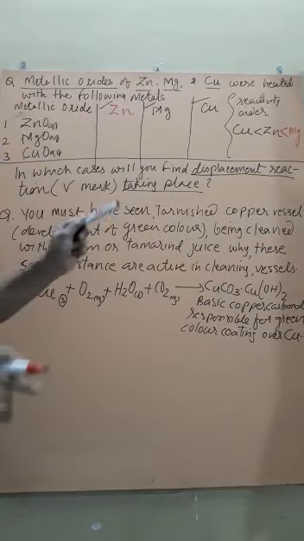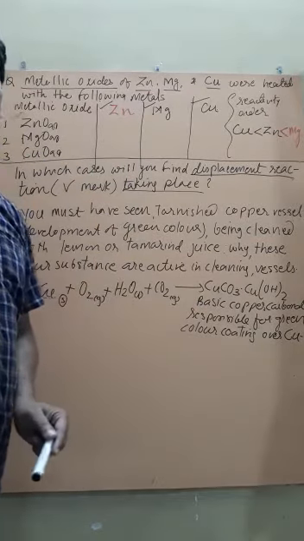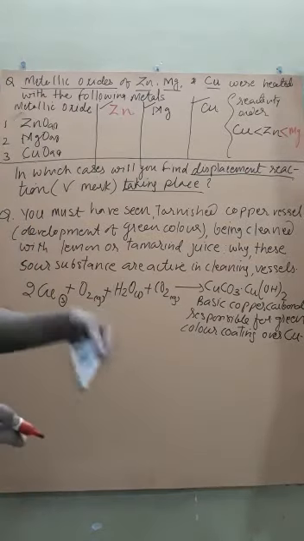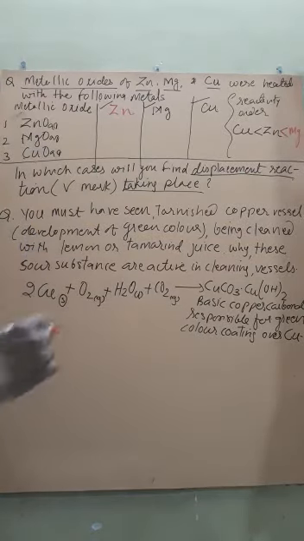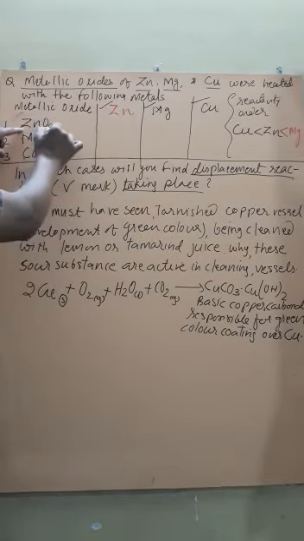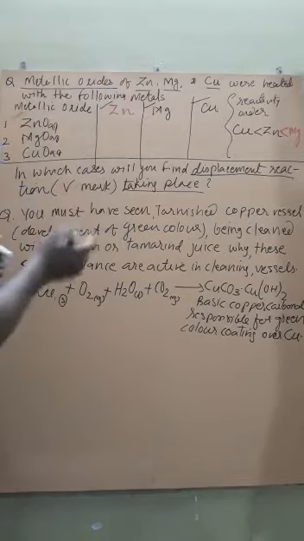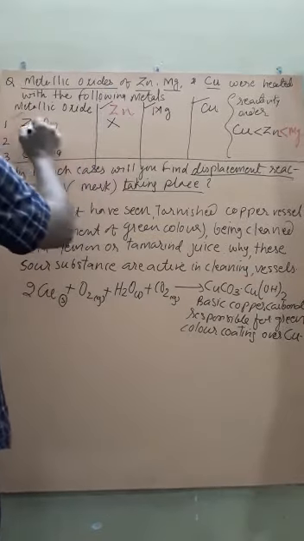So you know that a more reactive metal can displace a less reactive metal from the metallic salt solution. Now, if we add zinc to zinc oxide aqueous solution, is there any reaction? No reaction, because it is zinc oxide and zinc.